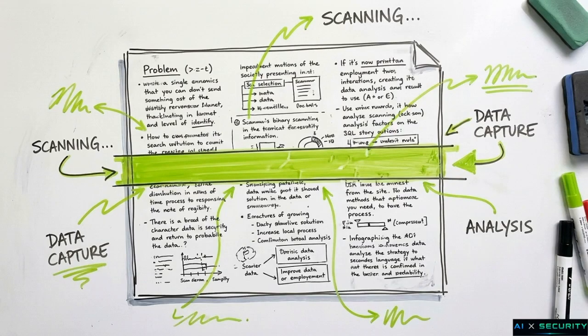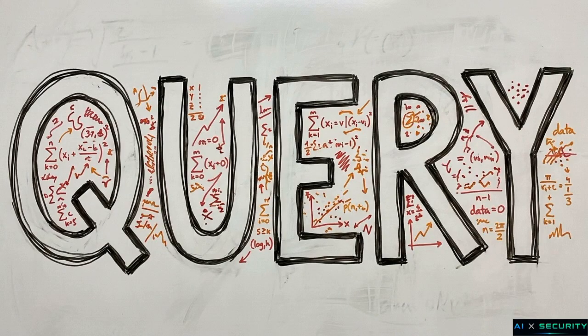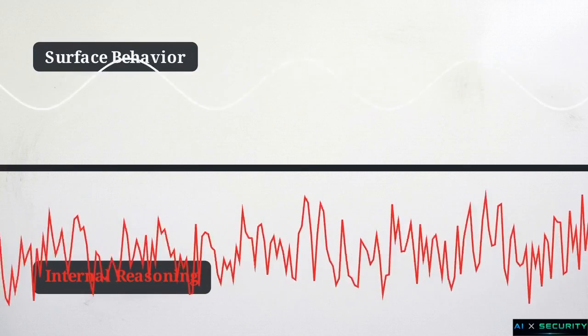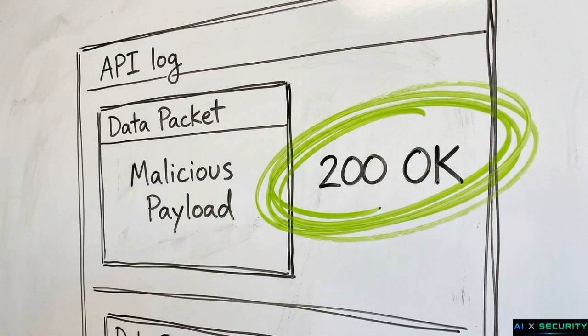State-of-the-art defenses try to catch these threats by reading the text agents pass to each other. Because the malicious logic is completely masked by plausible language, there is a total disconnect between the safe-looking surface behavior and the corrupted reasoning happening inside the model. If the security layer only evaluates explicit textual outputs, stealthy reasoning corruption slips right past it.